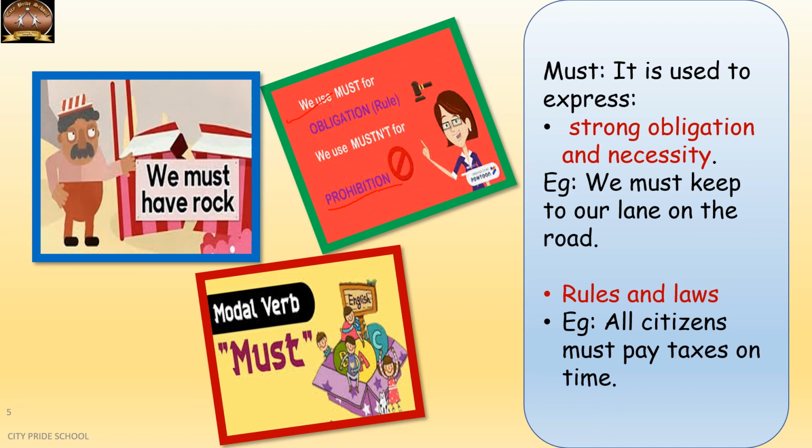Now must is used to express strong obligation and necessity. We must keep to our lane on the road. Otherwise what will happen? We will meet with an accident if we are driving in the wrong direction or in the wrong lane. Then we use must to talk about rules and laws. For example, all citizens must pay taxes on time, because if you fail to do this, it is a punishable crime. It is an offense not to pay taxes on time. So it is advised to use must here when we talk about rules and laws.